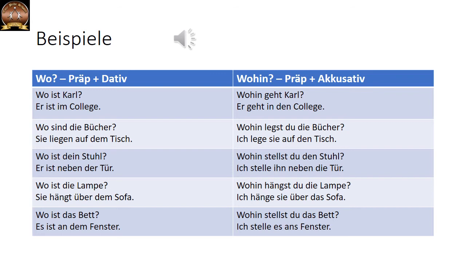So whenever the verb is stationary, the question is wo and the answer is preposition plus dative. If the verb is moving, the question is wohin and the answer is preposition plus accusative.